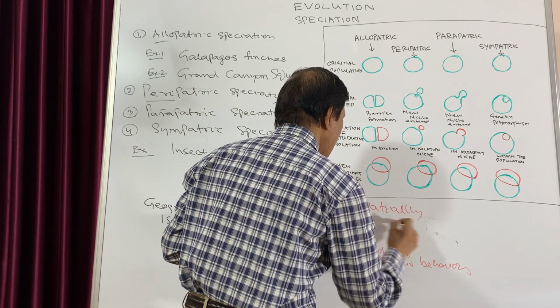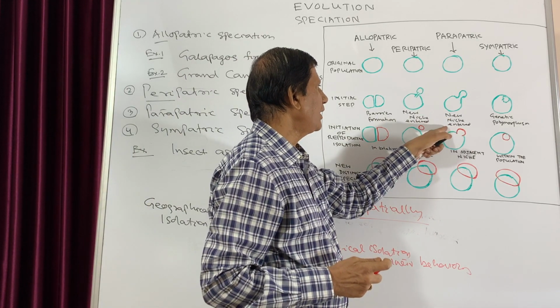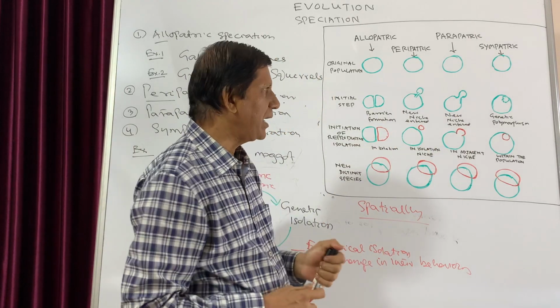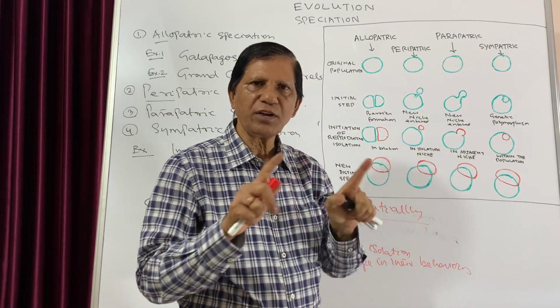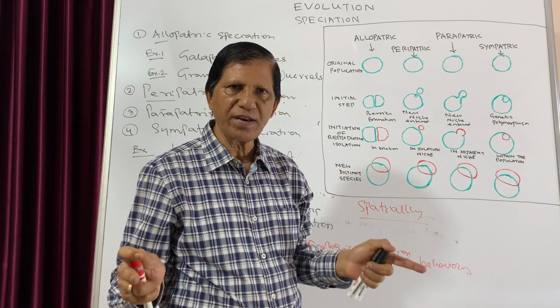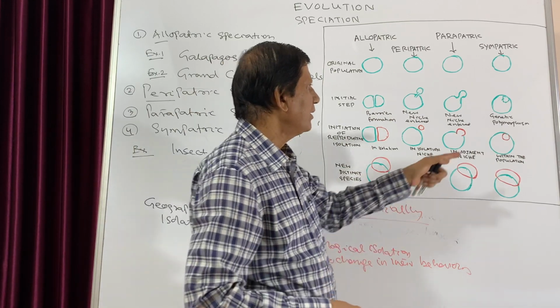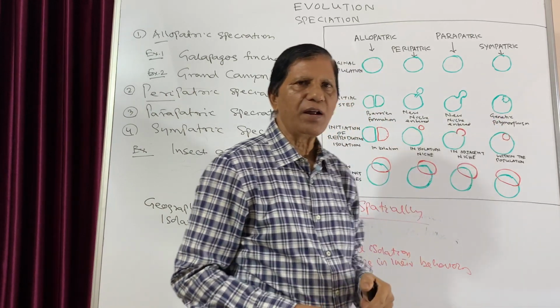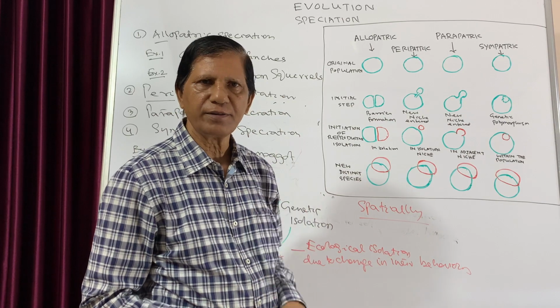That means spatially they are separated, and now they entered into a new niche. While in case of the sympatric, there is no geographical barrier, they can move. But within that geography, a genetic polymorph is formed, as we have given the example of the insect apple maggot.